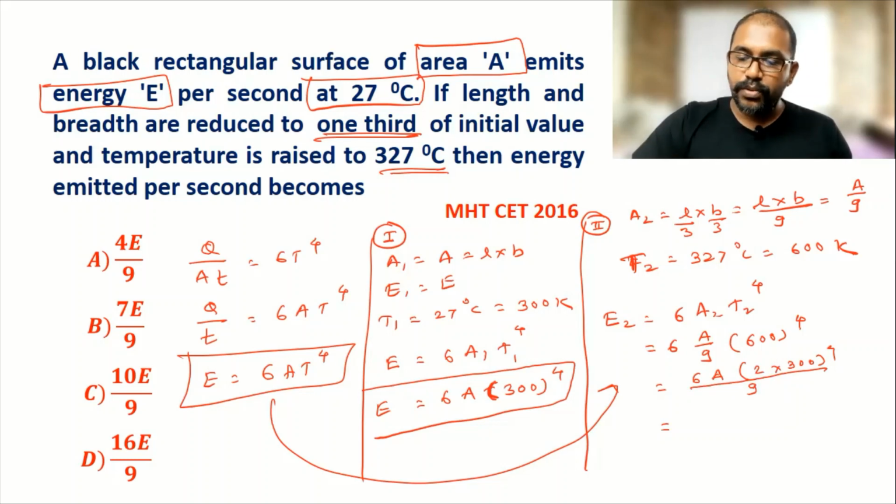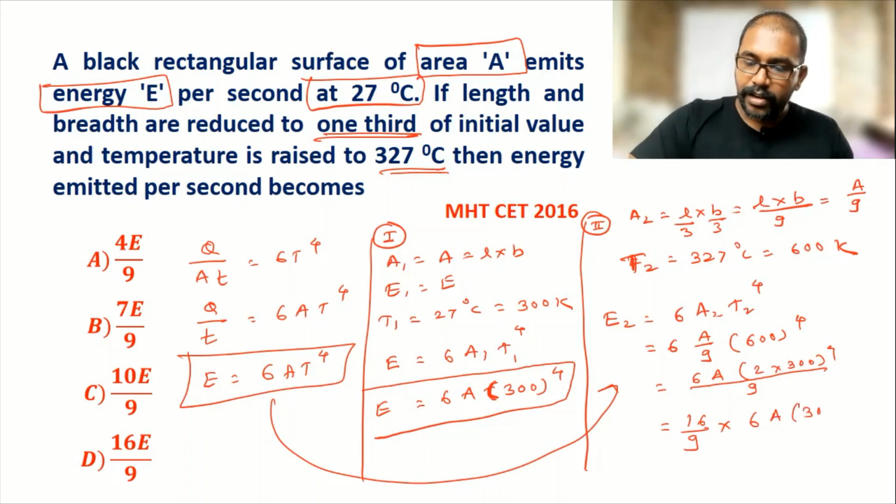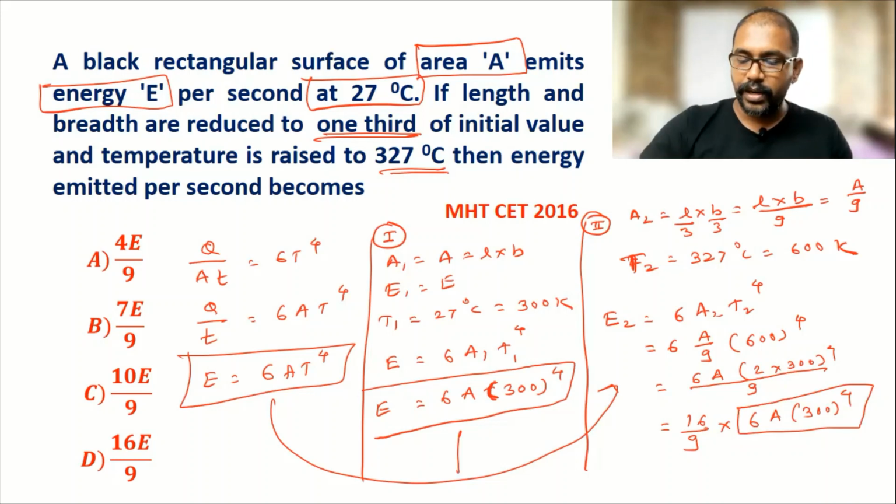So 2 raised to 4 is 16, 16 by 9 multiplied by this sigma A and then 300 raised to 4. And this term is nothing but E, means this is the case number 1.